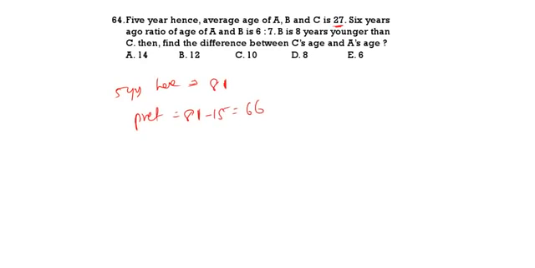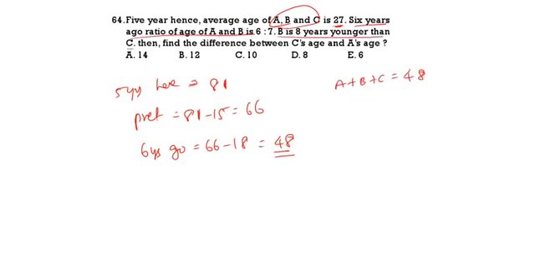6 years ago, 66 minus 18. Why are we doing minus 18? Because there are 3 persons, 3 into 6, 18. That will be 48. Now, A and B is 6:7. So A plus B plus C is equal to 48. B is 8 years younger than C. That is C minus B is equal to 8, or minus B plus C is equal to 8.